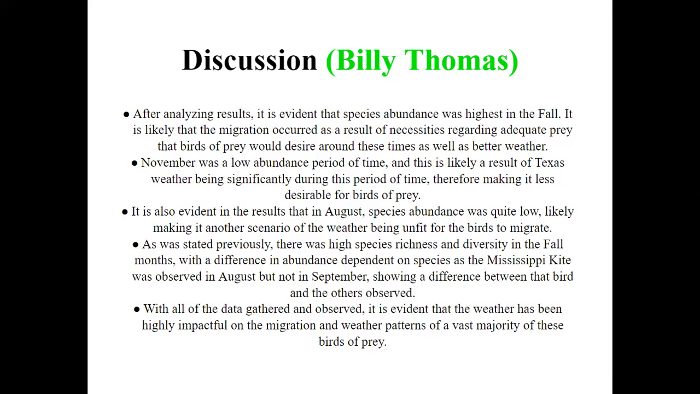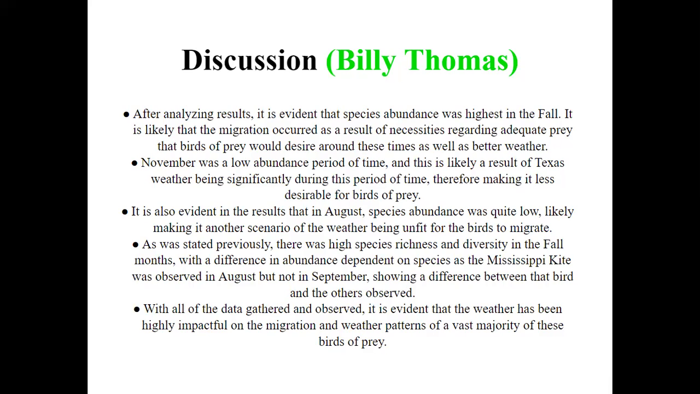After analyzing results, it's evident that species abundance was highest in the fall, and it's likely that this migration occurred as a result of necessities regarding adequate prey that the birds would need around these times. And there were trends in the low abundances, such as November being a low abundance period of time because of Texas weather changing during the period of time, making it less desirable for the birds. We also see this trend in August as species abundance was low.